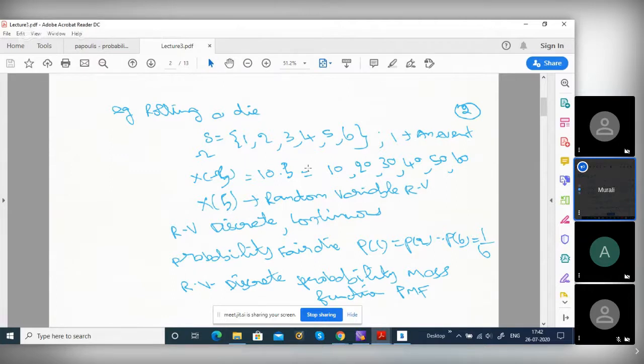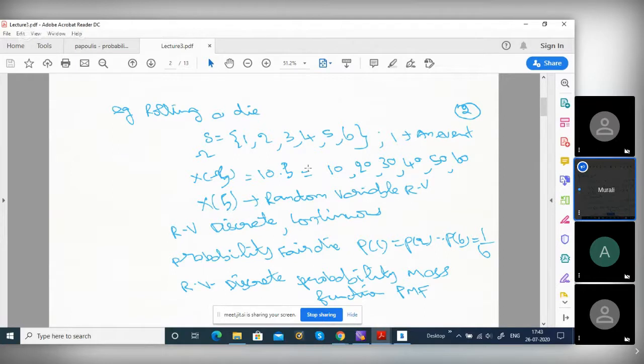So this kind of continuous thing you can always integrate. You have to use integration. Whereas if it is discrete, what will you do? Summation. You have to replace integration by summation. So if it is discrete, we talk about the probability mass function. If it is continuous, we talk about the probability density function.